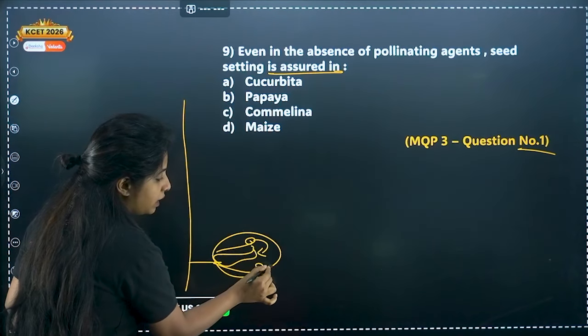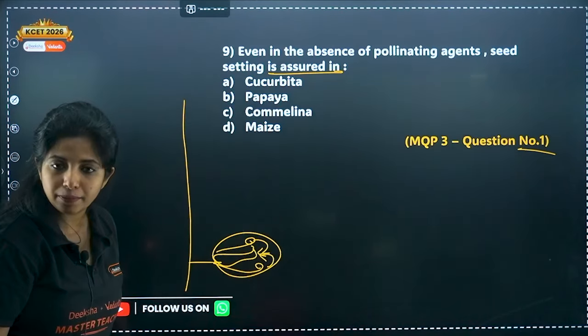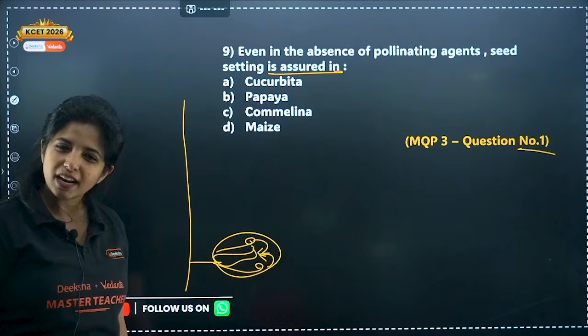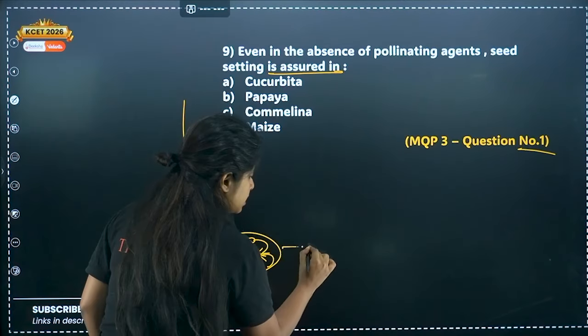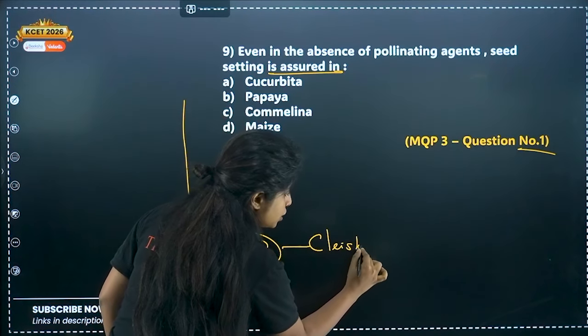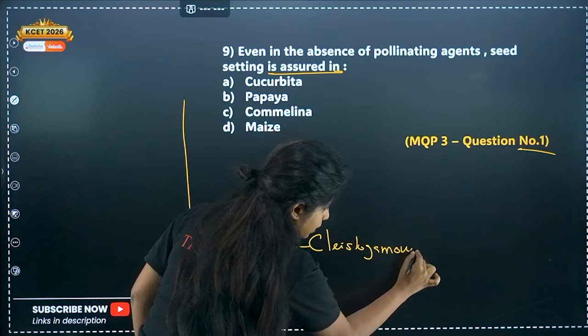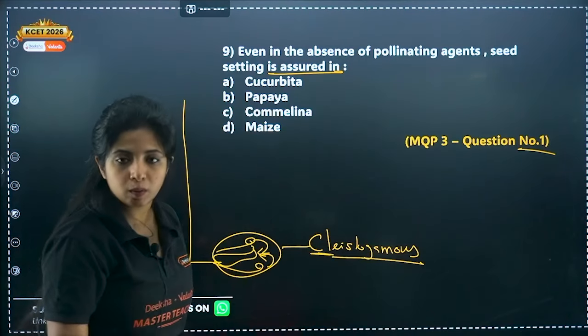In that case, my dear children, autogamy can surely happen, right? So ma'am, are there flowers like that which have closed flowers? Yes. What do you call them? You call them clistogamous flowers. Okay, clisto, CL for closed, you can remember like that.